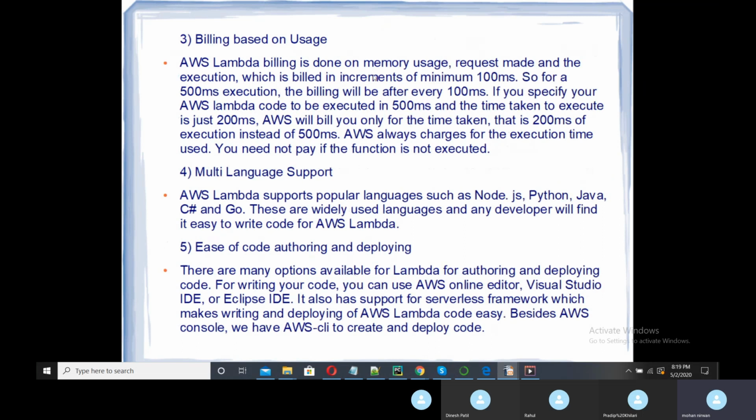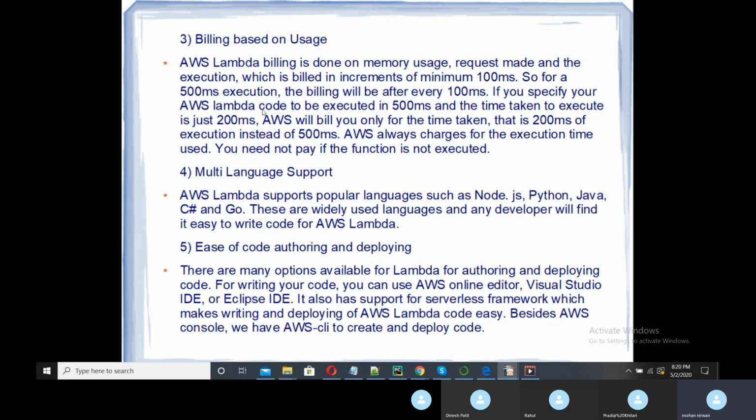Billing is based on usage. The third advantage is that AWS Lambda billing is done on the memory usage, requests made and execution, which is billed in increments of a minimum of 100 milliseconds. So your code may execute for 50 milliseconds, but minimum it will be considered as 100 milliseconds. So for a 500 millisecond execution, the billing will be after every 100 milliseconds.